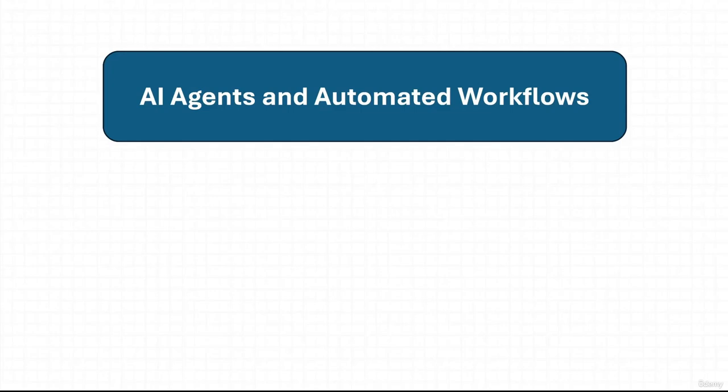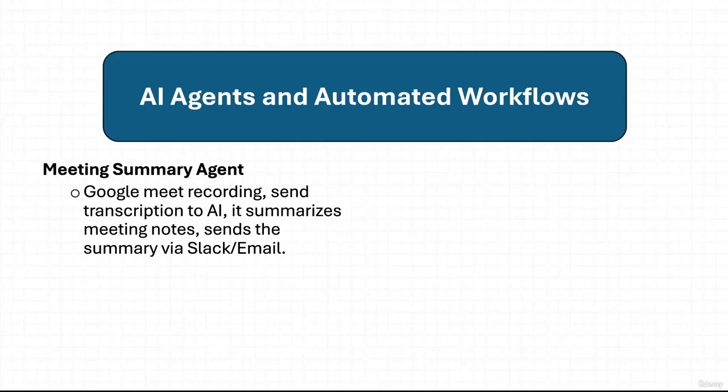All right, so you just heard Mark Zuckerberg talk about AI agents and their use cases and how every single workplace will most likely have AI agents. So let me list a few examples of what you could build with these AI agents. First up, we have a meeting summary agent. I'm sure you've seen plenty of tools out there for this. Essentially what would happen is a Google Meet recording would take place, or maybe a Teams meeting or a Zoom meeting. Then we get a transcript of the meeting. We would send this transcript to AI. It would summarize the meeting notes and then send a summary via Slack or email.